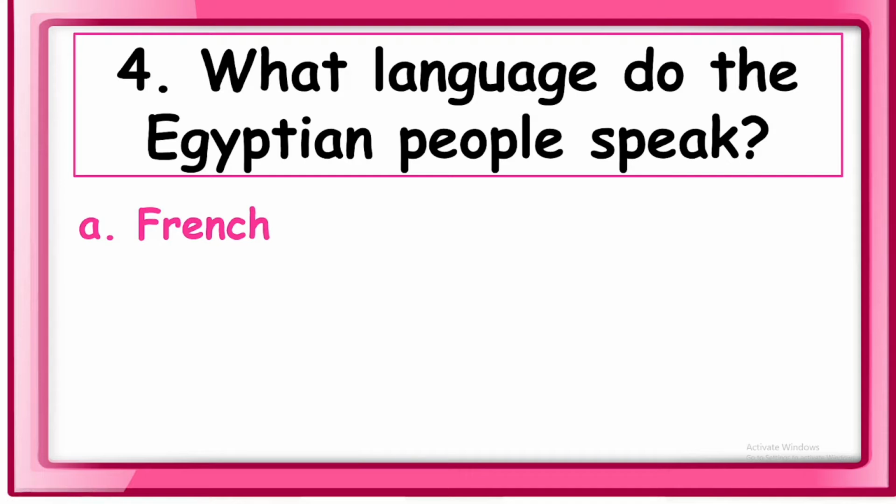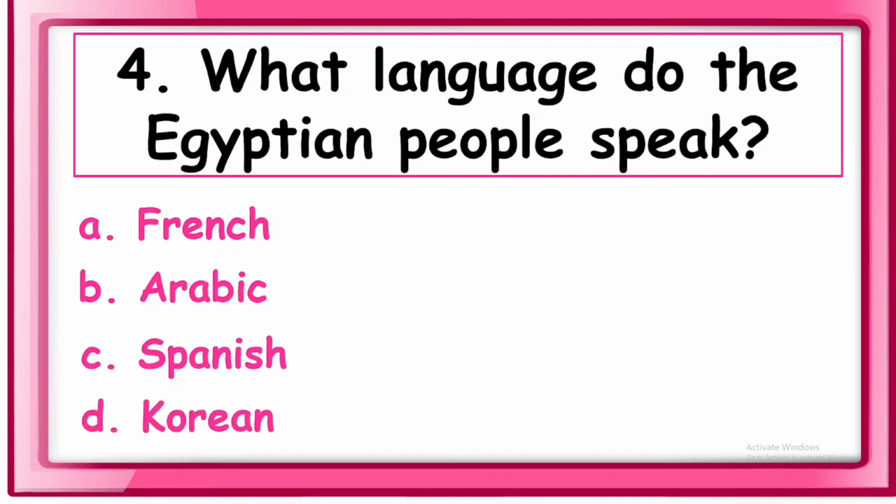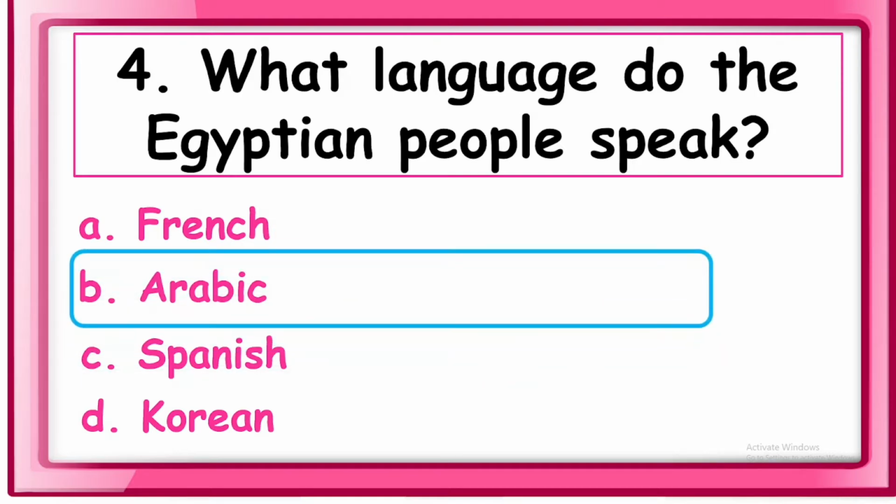A. French. B. Arabic. C. Spanish. And D. Korean. So the answer for this one is letter B.